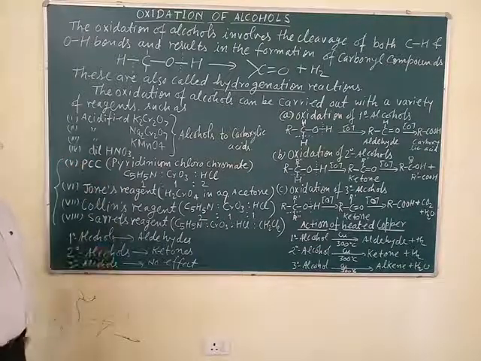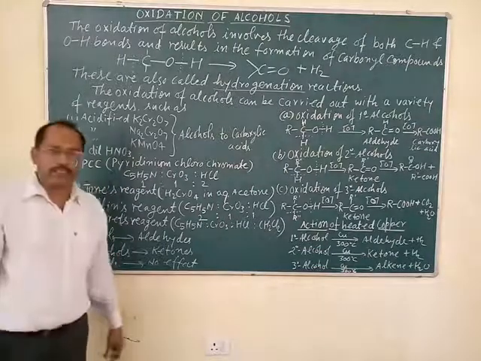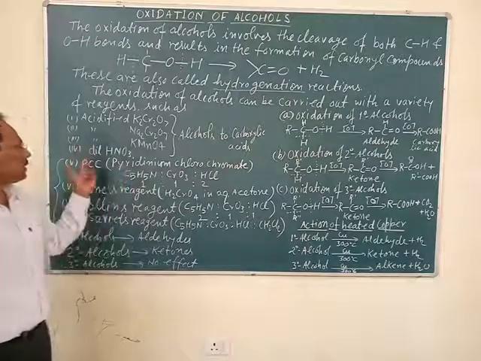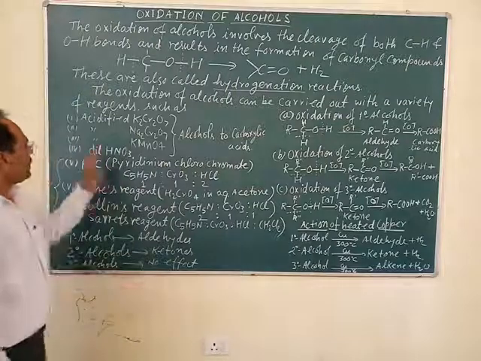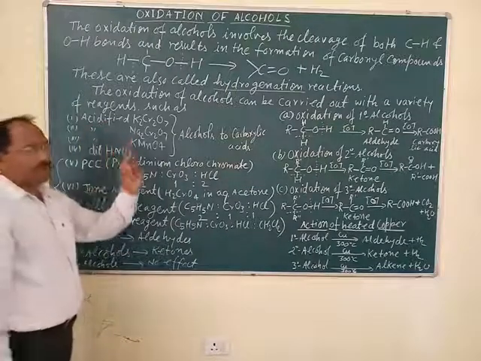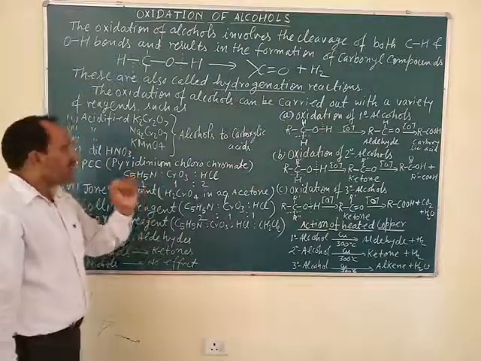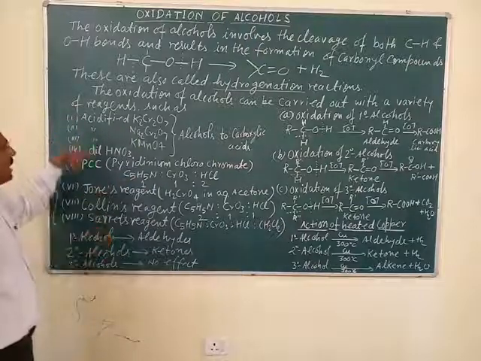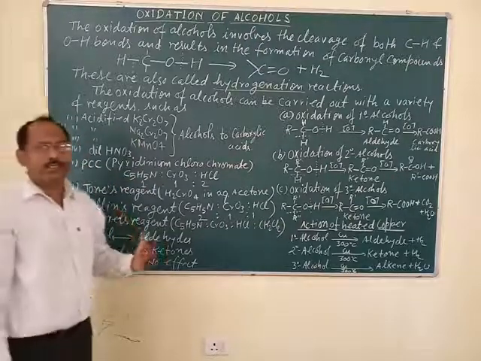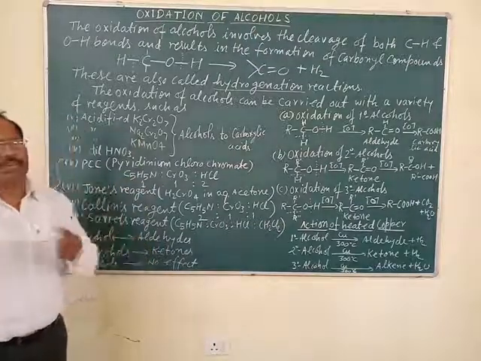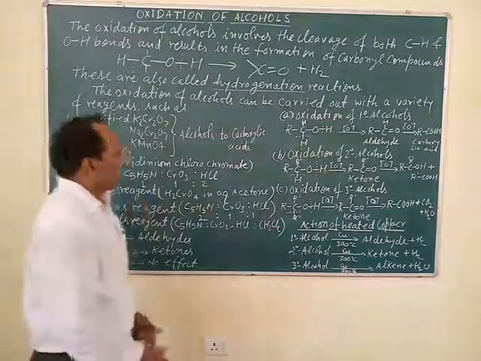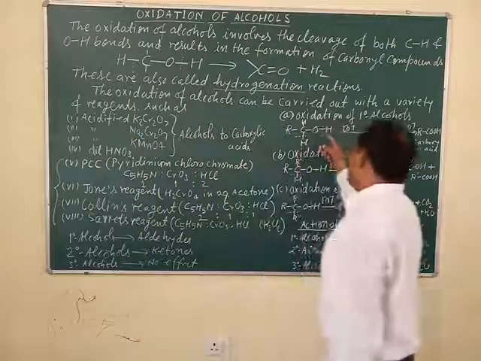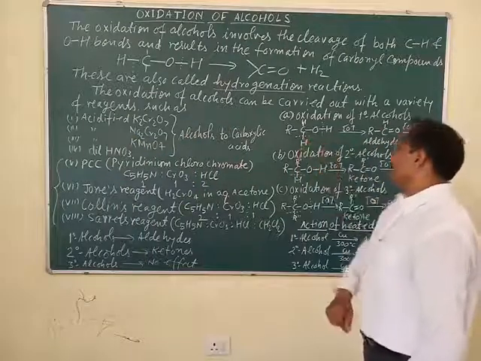Dilute nitric acid is a very strong oxidizing agent and it is used for the oxidation of tertiary alcohols, because the oxidation of primary alcohol is very easy, and as the degree of alcohol increases, their oxidation becomes difficult. In primary alcohols the cleavage of the O-H and C-H bonds takes place.